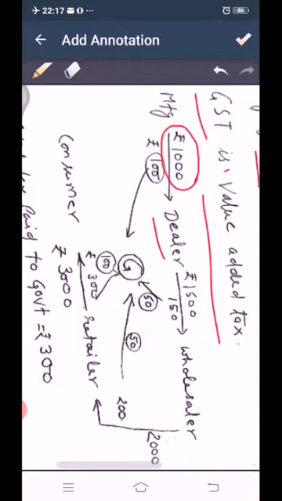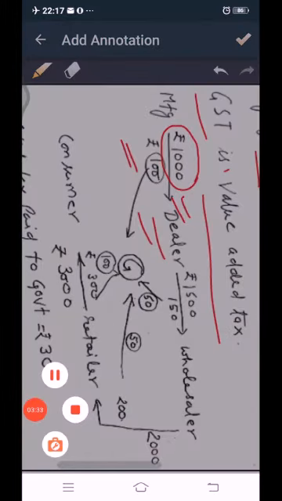So 10% of this 1000 rupees will be paid by the dealer. So 10% of 1000 rupees, 100, is collected by the manufacturer. This is sales tax collected by the manufacturer from the dealer. And this 100 rupees will be deposited in the government's account.